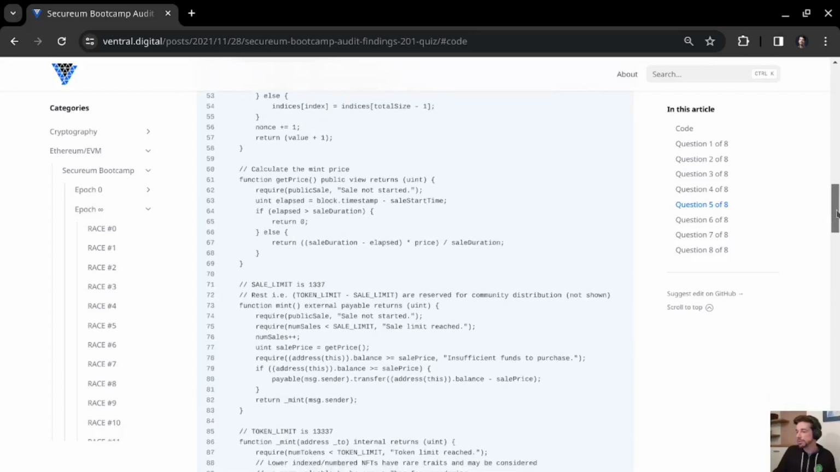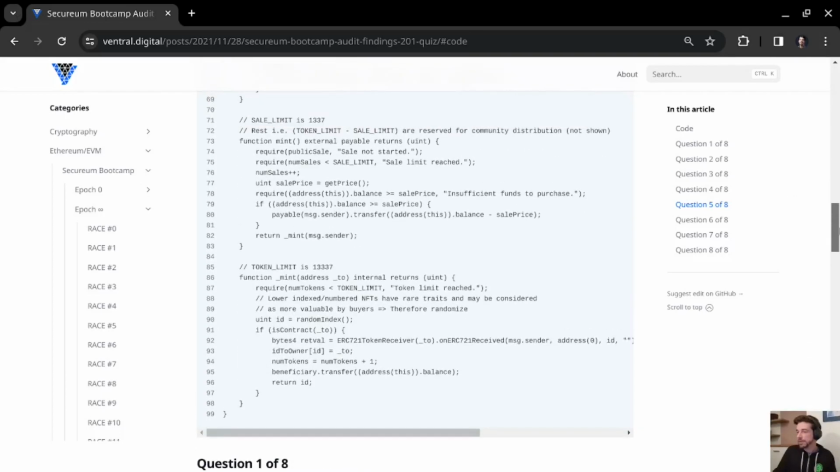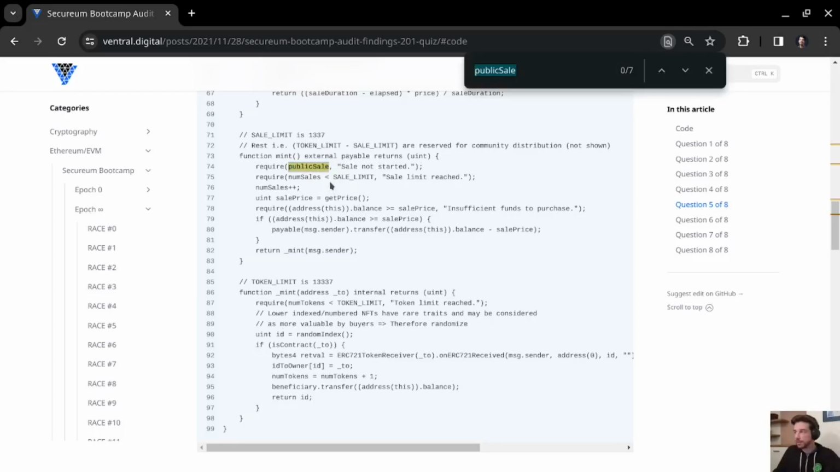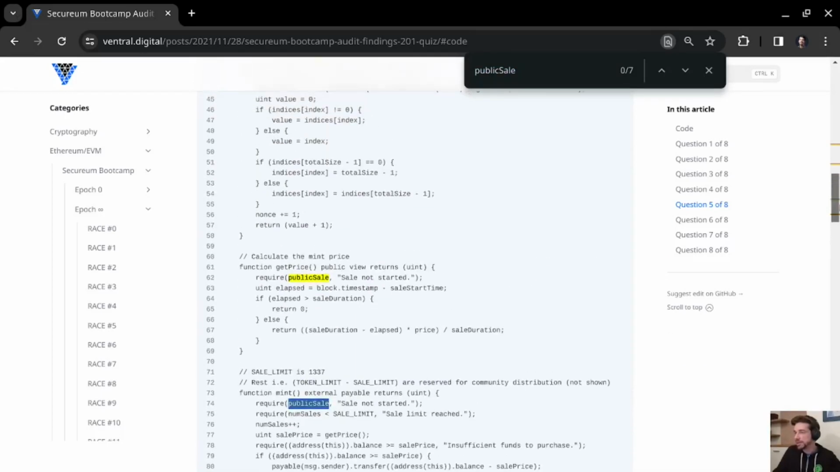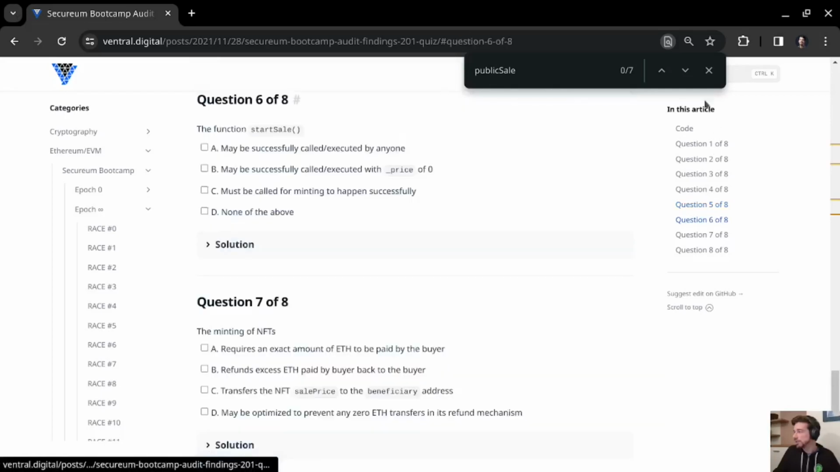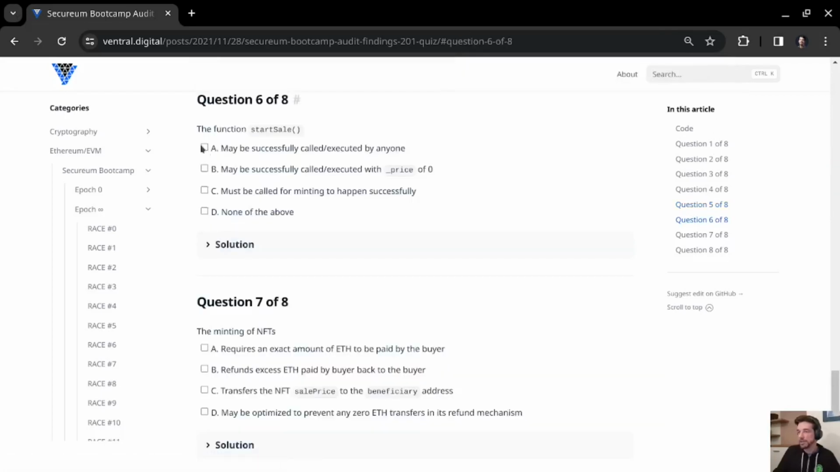Now for the last option, can minting only be successful if the start sale function was called? And yes, because it requires public sale to be true. And if we look for public sale, we can see that the only place where it is set to true after being initialized with false, the only place where it is set to true is in the start sale function. So with that, we can say that indeed A, B, and C of question 6 are correct.